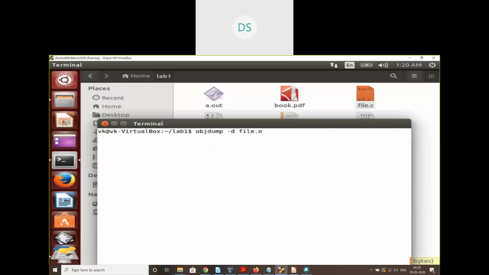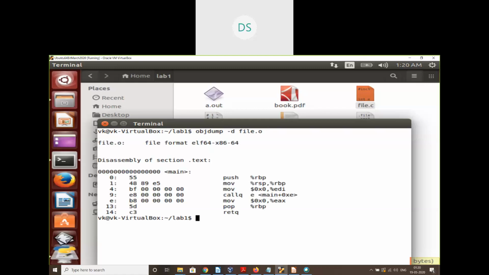If you use this command, you can disassemble and see this .o file. So these are all the assembly instructions and the corresponding object code, or opcode, that you can see here. 55 is the opcode for push, 48 for move, BF for this instruction, and for call, E8.